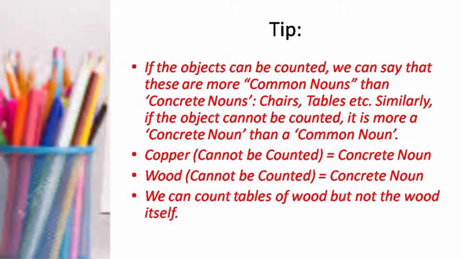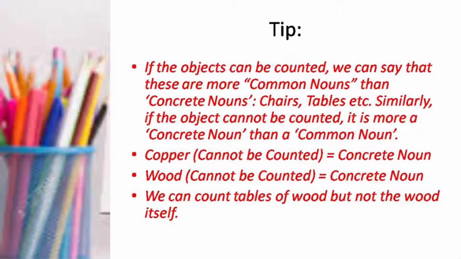And here is an extra note about the kinds of nouns. If the objects can be counted, we can say these are more common nouns than concrete nouns, because sometimes they are mixed up and the students can't tell whether it's a common noun or a concrete noun. So there's the difference. If the objects can be counted, these are common nouns. They are less concrete nouns but more common nouns because they can be counted. So chairs, tables, etc., they are common nouns.